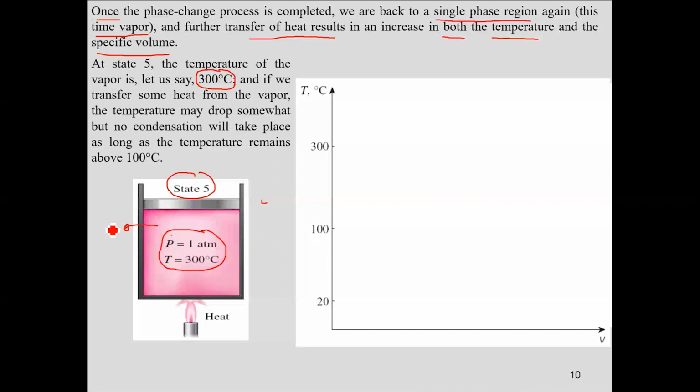If I take small heat out of these vapors, what would happen? It would still be vapor. The only thing would be that the temperature would drop and the specific volume would decrease, but no condensation would take place unless and until you get back to 100 degrees centigrade. Clear enough?